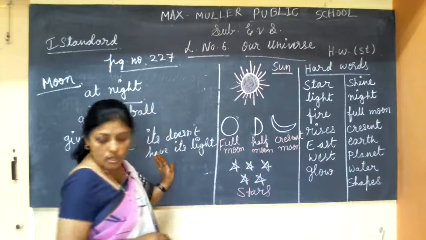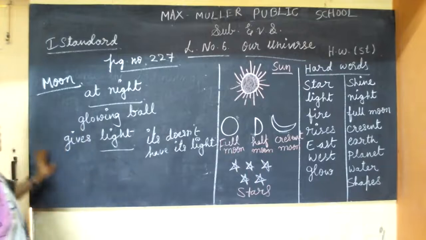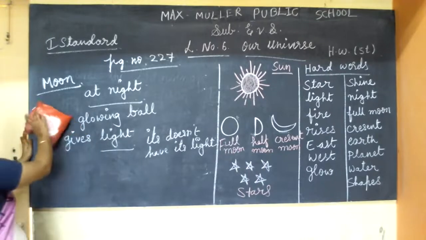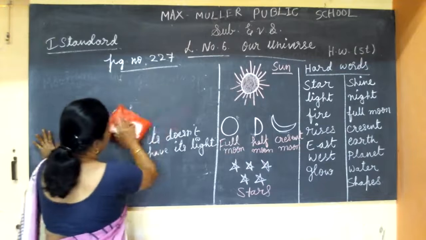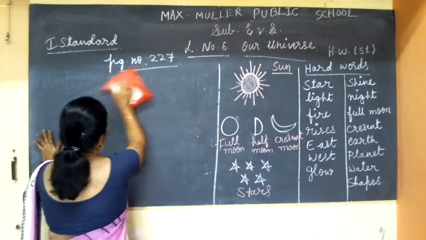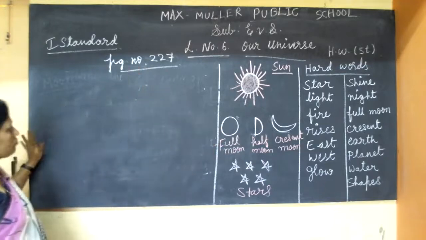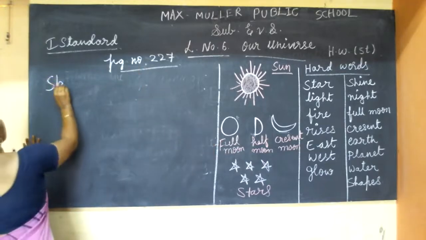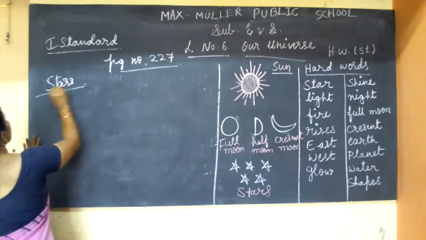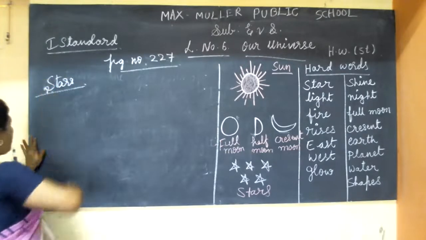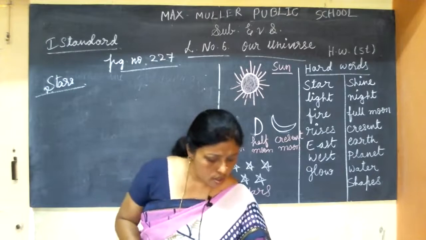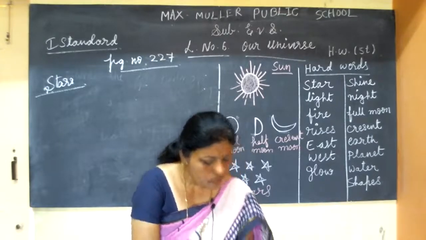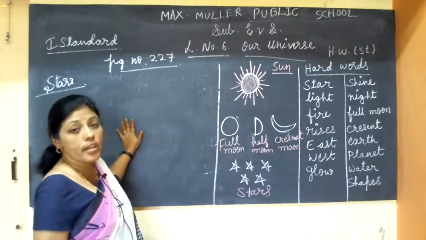This is about the moon. Okay, then come to the stars. Stars look very small. We can see the stars only at night.